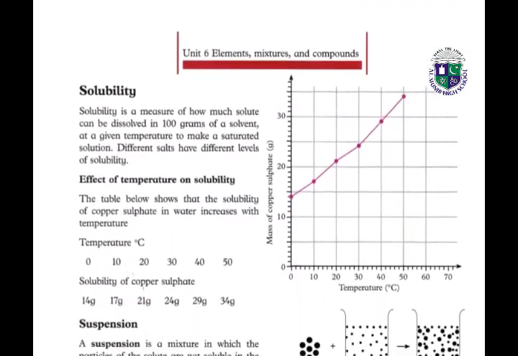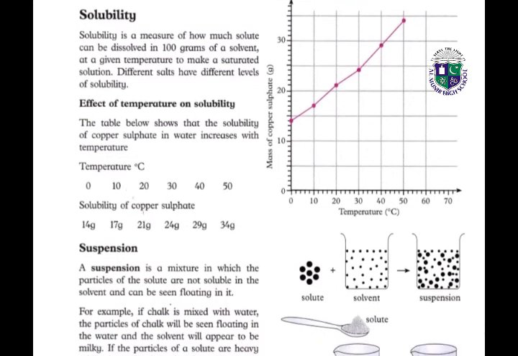Next, we have the topic of solubility. Solubility is a measure of how much solute can be dissolved in 100 grams of a solvent at a given temperature to make a saturated solution. Different salts have different levels of solubility. This figure shows the mass of copper sulfate at different temperatures: 10, 20, 30, 40, 50, 60 and 70. Effects of temperature on solubility.